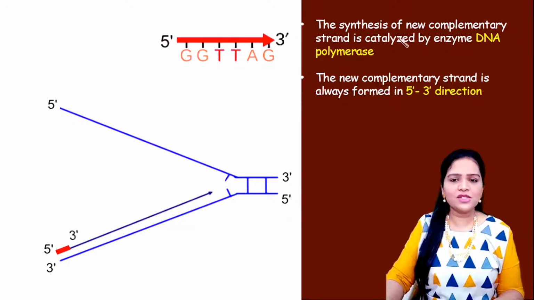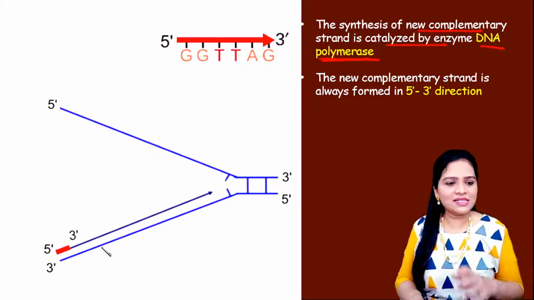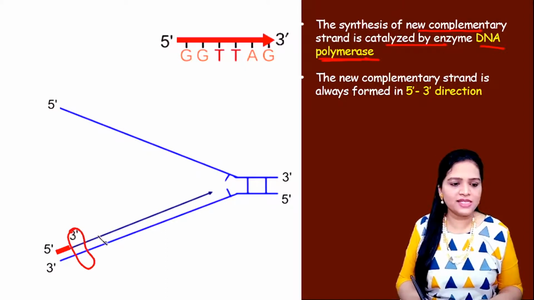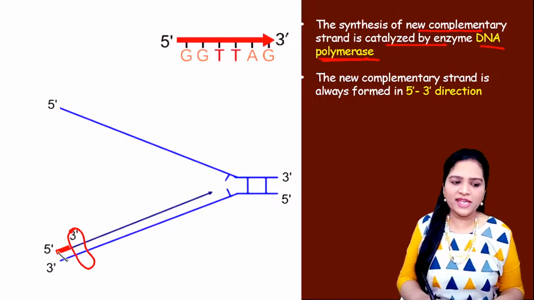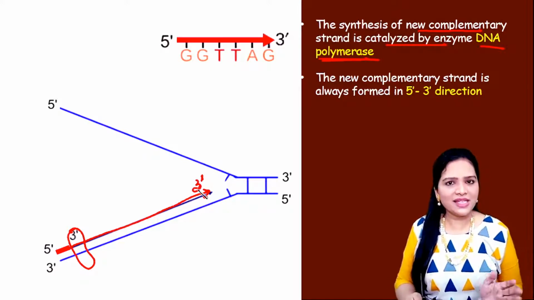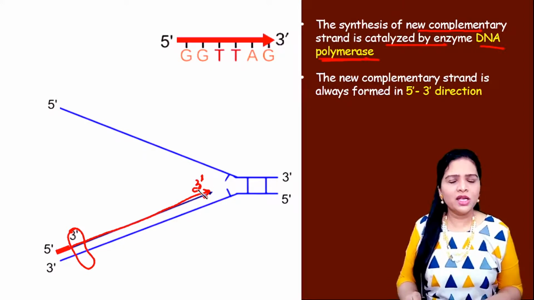Now the synthesis of the new complementary strand is catalyzed by the enzyme DNA polymerase. So DNA polymerase does the extension or the synthesis of the new strand in the 5 prime to 3 prime direction. This is the 5 prime to 3 prime direction. Like this, the strand grows. Up to this, it is very easy to understand.